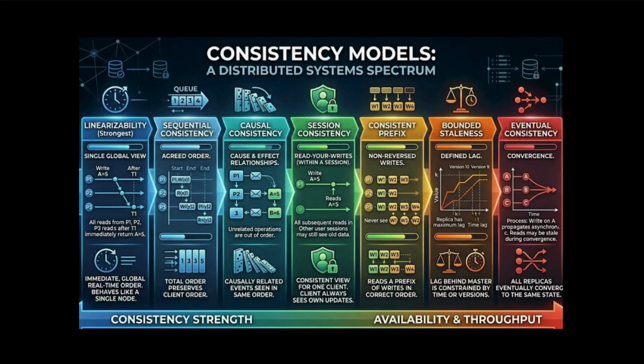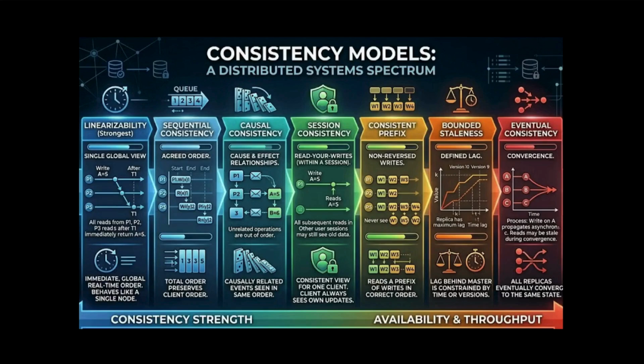We have strong consistency, which focuses on linearizability, that is, every read returns the result of the most recent write, and this requires synchronous coordination, which increases latency. Then we have eventual consistency, where we have high throughput and low latency. The system guarantees that if updates stop, all nodes will eventually converge on the same value. Then we have read after write, a specific guarantee ensuring a user always sees their own updates immediately, preventing any missing update or UI bug. So a consistency model is a policy.